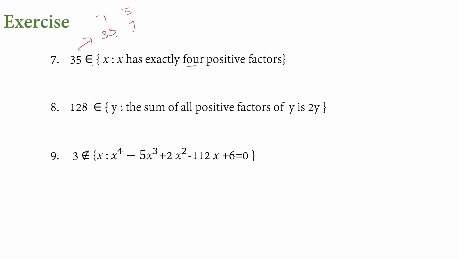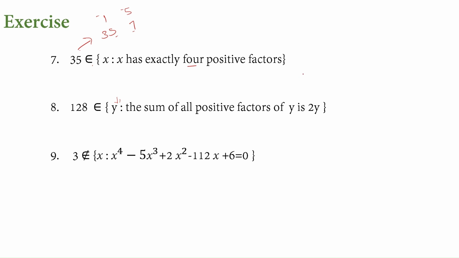Next, coming to the eighth one, 128 belongs to a particular set in which the element is mentioned as y. We can use any alphabet, but it should be in lowercase. The sum of all positive factors of y is 2y. It means take any number, write down the factors for that, add all those factors and see whether it is 2 times the given number or not.